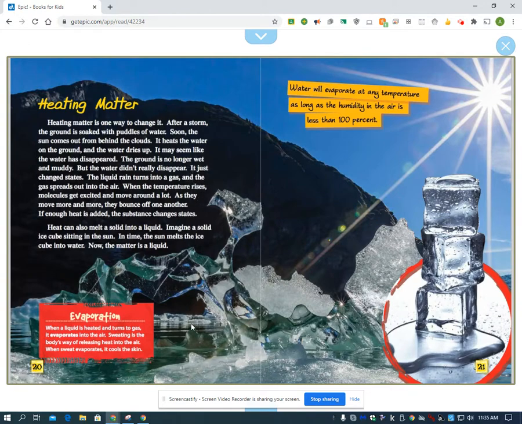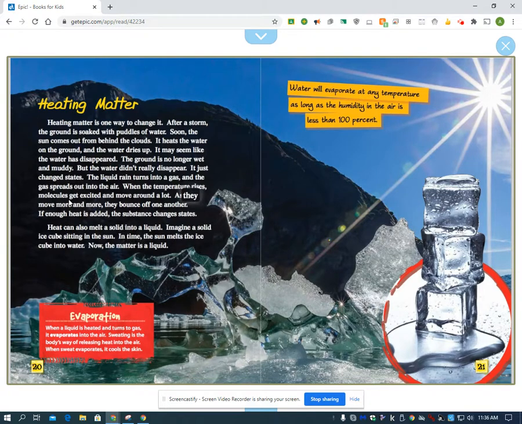Oh, that's a vocab word. So evaporation is when a liquid is heated and it turns to gas, it evaporates into the air. Sweating is the body's way of releasing heat into the air. When sweat evaporates, it cools the skin. The ground is no longer wet and muddy, but the water didn't really disappear. It just changed states. The liquid rain turned into gas, and the gas spreads out into the air.